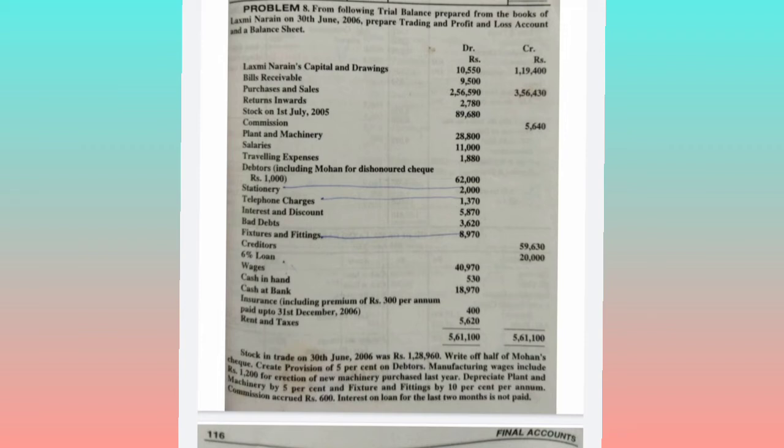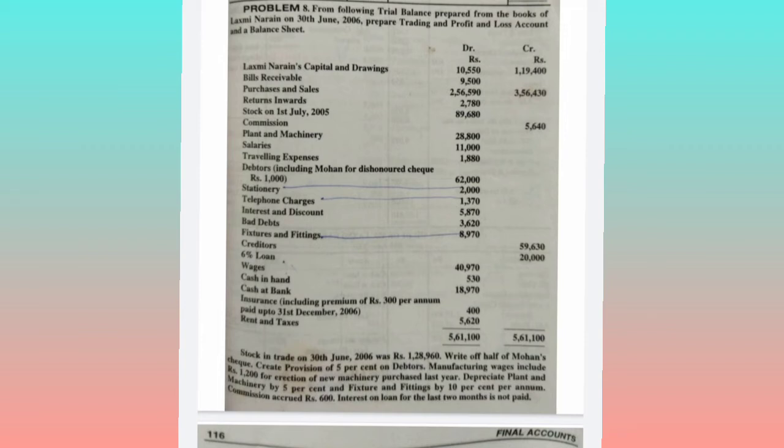Manufacturing wages includes 1200 for erection of new machinery purchased last year. Okay, the wages amount they have given in the question is 40,970. So wages will come on the debit side of the trading account. What they are saying is, it is an expenditure, that is erection of new machinery purchased last year.